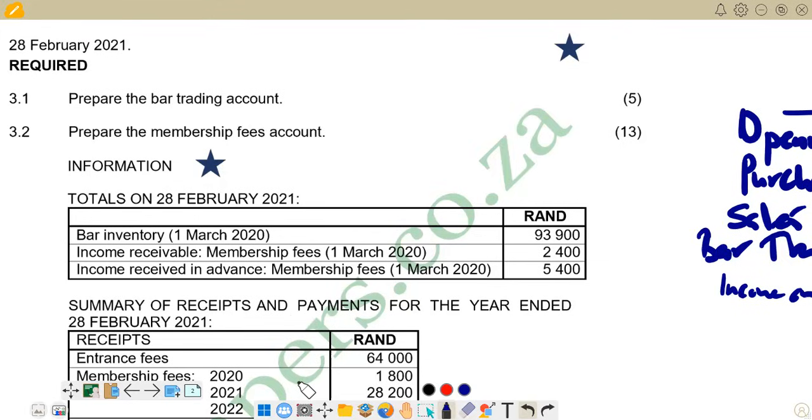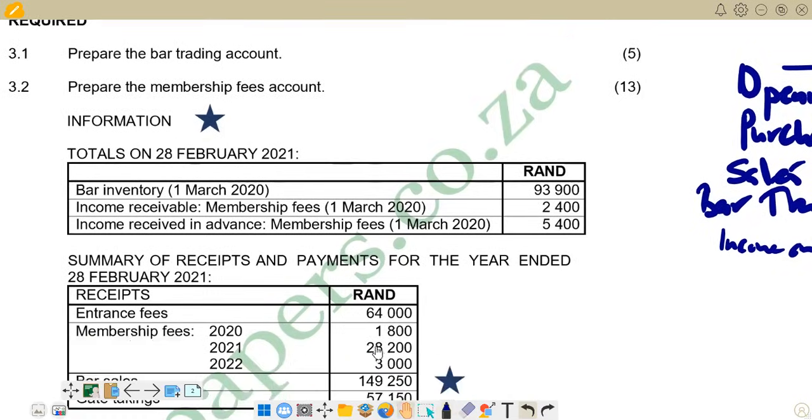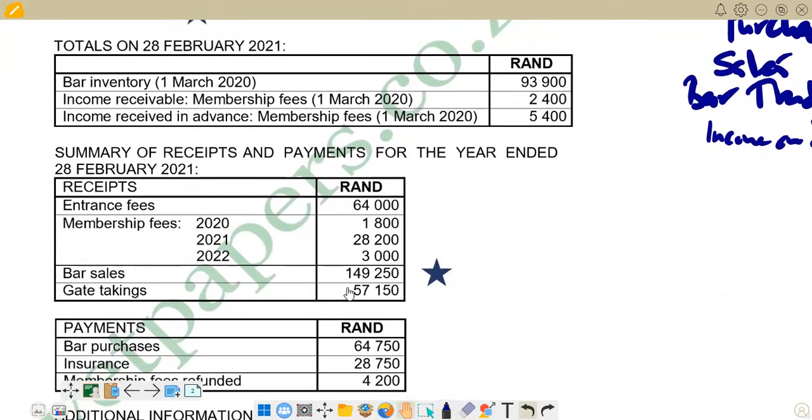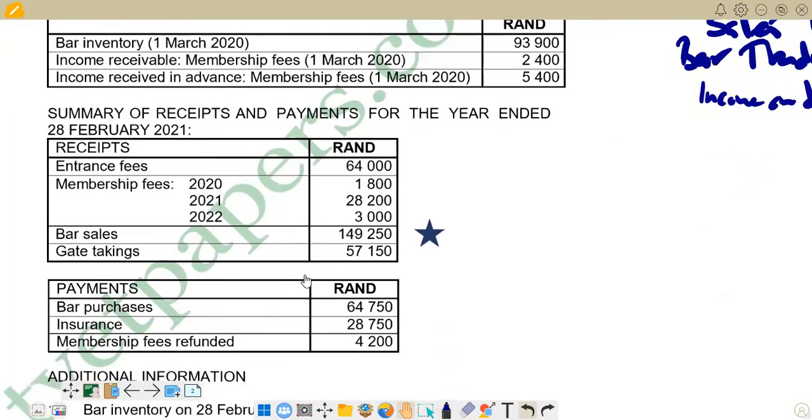Then we go to the information that we are given down there. Let's try to see. We have got bar purchases. Remember, purchases, we say they come also to the debit side. We've got bar purchases of 64,750, and the date is 28 February. So the amount is 64,750. This is the amount that we are going to put there.